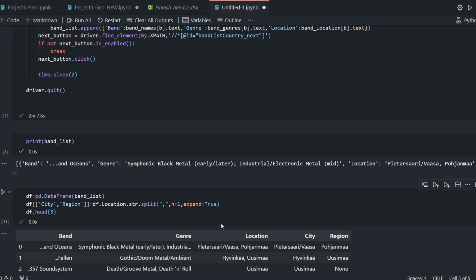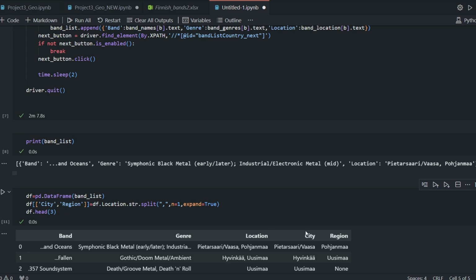Unfortunately, I need to change something because, as I told you before, and I hope that some Finnish guys help me understand it, after the comma we got 2 results. Pietarsaari / Vaasa, I think one is the name of the city, and the other one is the region. For this reason, I made a split. First of all, I take this df.location, I transform it into a string and then I split according to the comma. And I use expand equal true in order to have from one column, 2 columns, which are city and region,